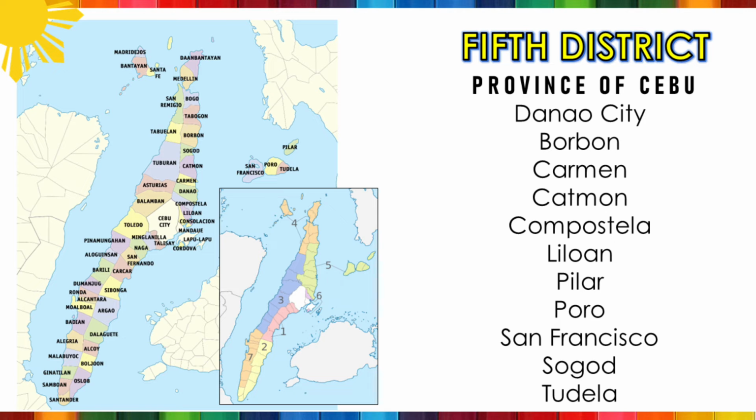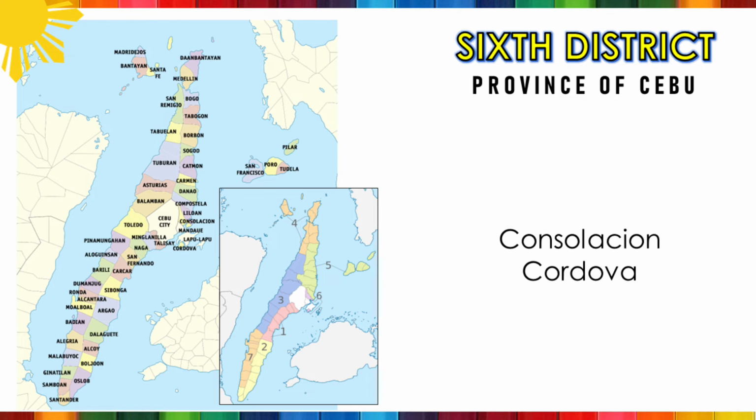The 5th District is composed of Danao City, Municipality of Borbon, Municipality of Carmen, Municipality of Catmon, Municipality of Compostela, Municipality of Liloan, Municipality of Pilar, Municipality of Poro, Municipality of San Francisco, Municipality of Sogod, and the Municipality of Tudela. For the 6th District, we have the Municipality of Consolacion and the Municipality of Cordova.